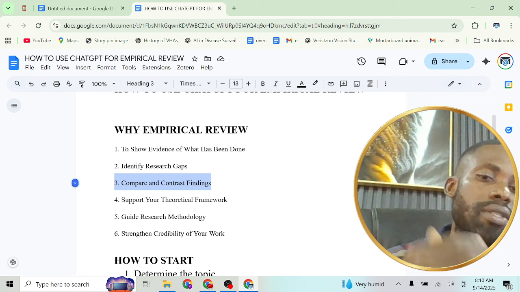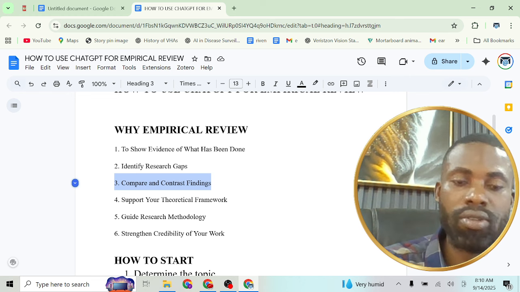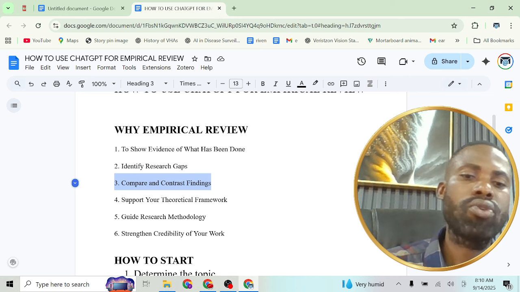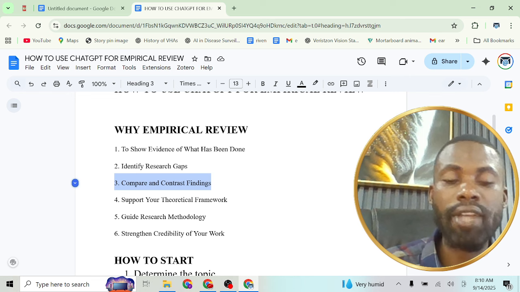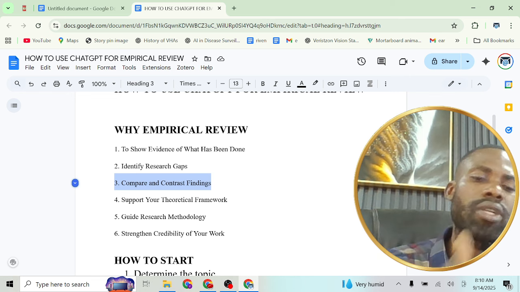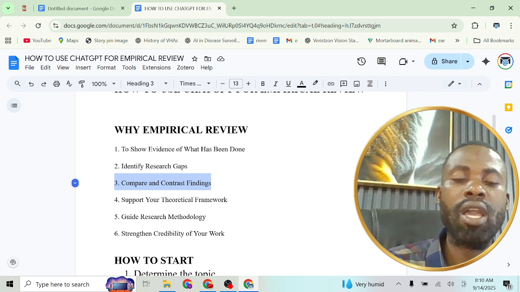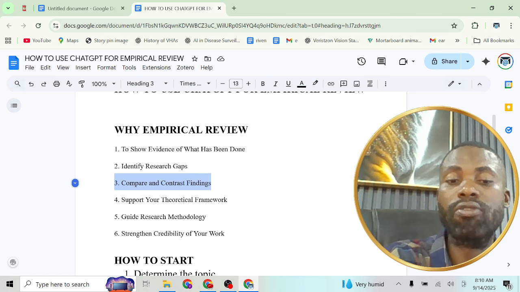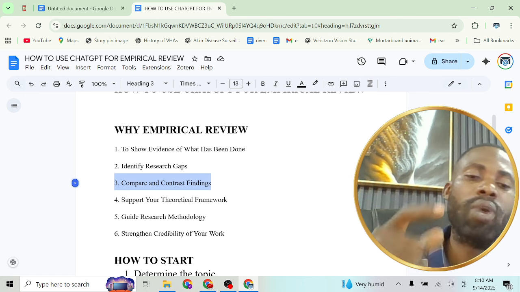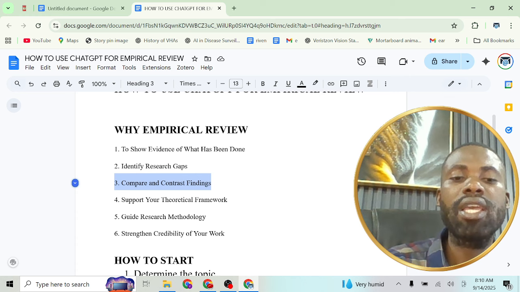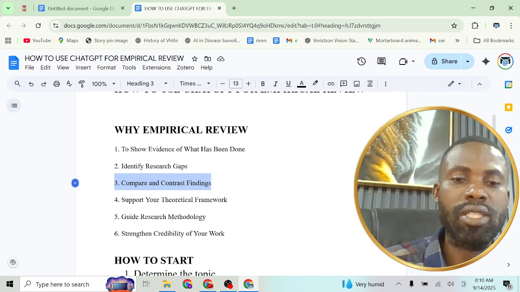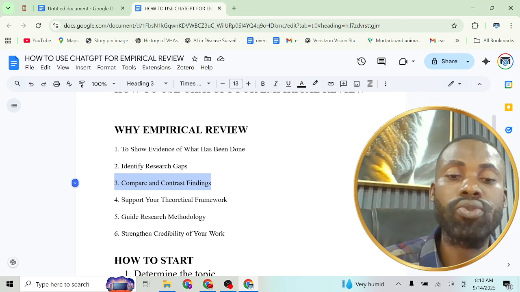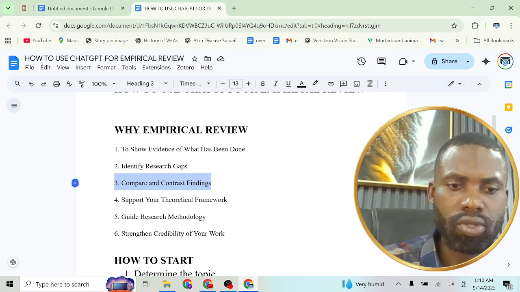Then the fourth one is to support your theoretical framework. You understand? When you have theories to use and justify your study, you have to review empirical studies of other persons to see whether their findings actually align with the theory they proposed in the study, or the theory they used to justify the study.